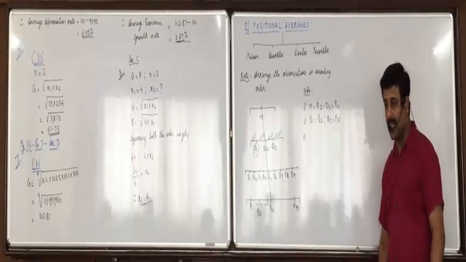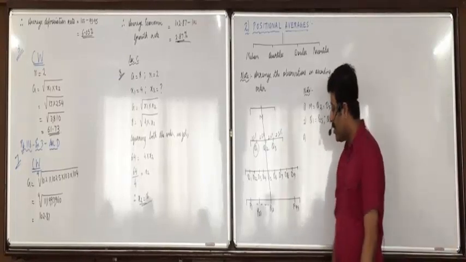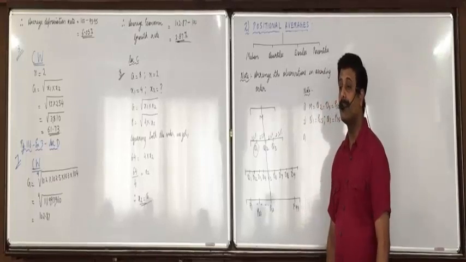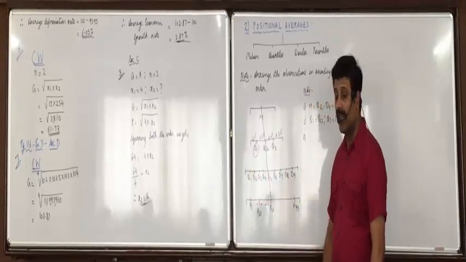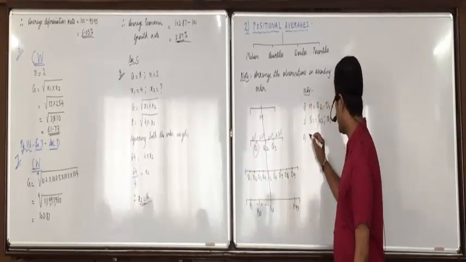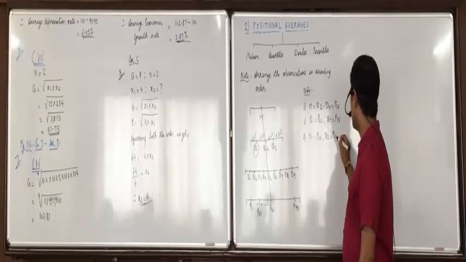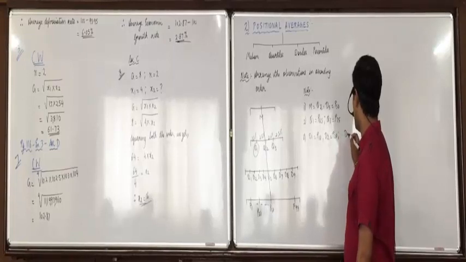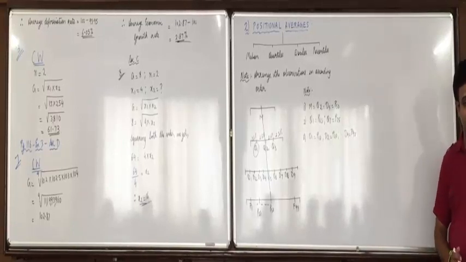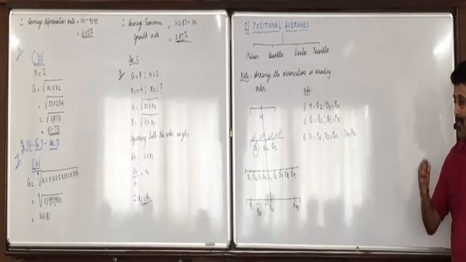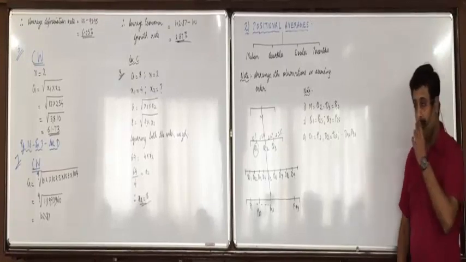Common sense, use it and tell me what else can come same. D1 and P10. Can I say deciles means each part is 10%? Out of 100, each part is 10%. So D1's value will be same as P10, D2's value will be same as P20, and so on up till D9's value will be same as P90. This will help us in certain MCQs and objective questions. Got it, everyone? So I'll dictate the definitions, then I'll discuss the formulas with you. This you don't have to write.